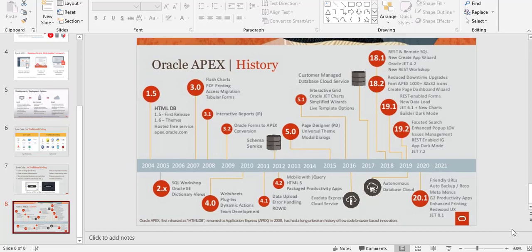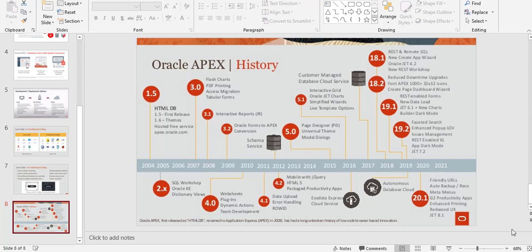When you download your database, Oracle Apex comes with the Oracle database, but that version is an old version. You can update it by downloading from the Oracle Apex website. Every version enhances productivity items.